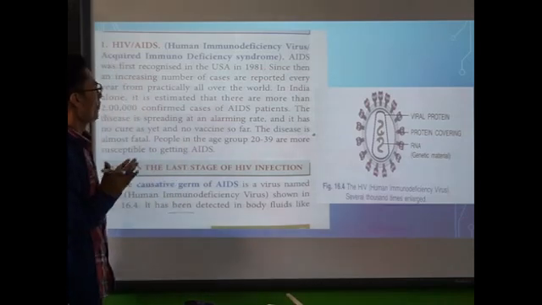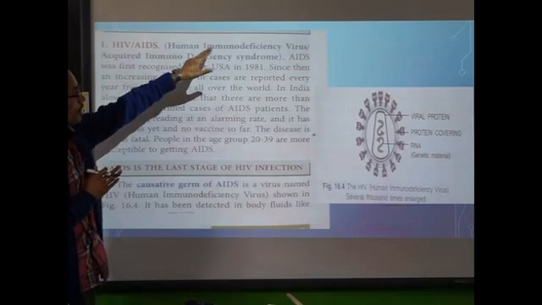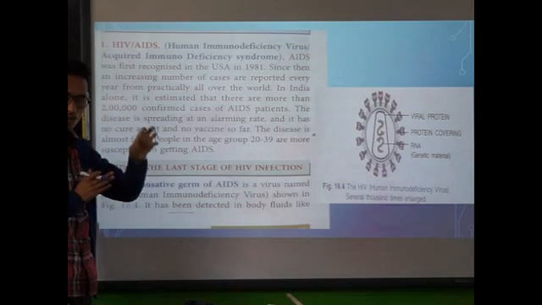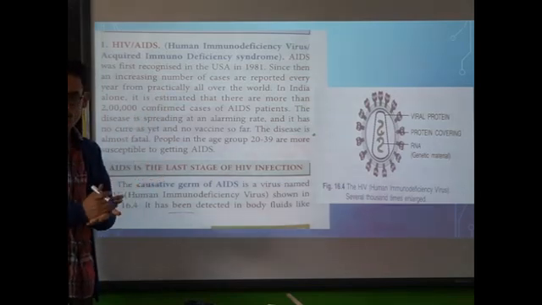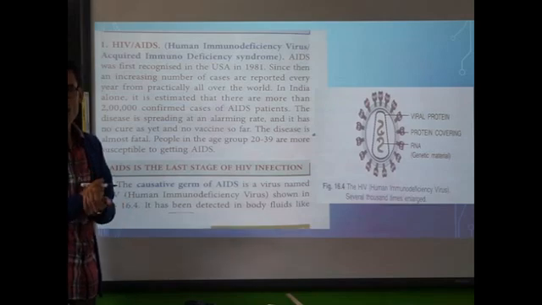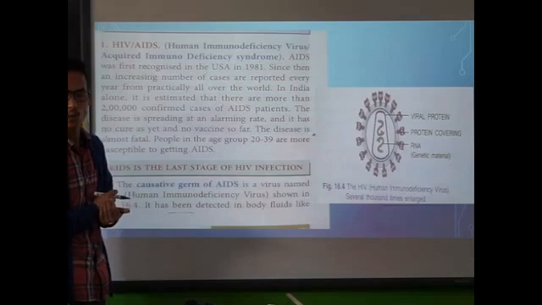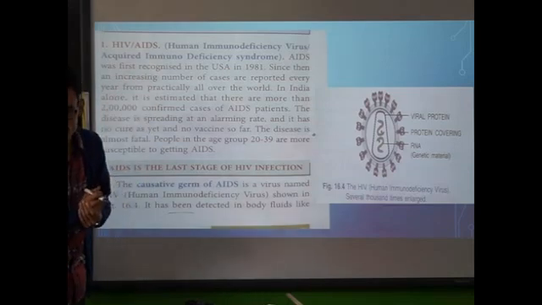The name suggests HIV, human immunodeficiency virus. So once this virus enters our body, or if an individual is infected by HIV, then it will directly go and attack our immune system. So the immune system of an individual who is infected by HIV virus will be very, very weak.